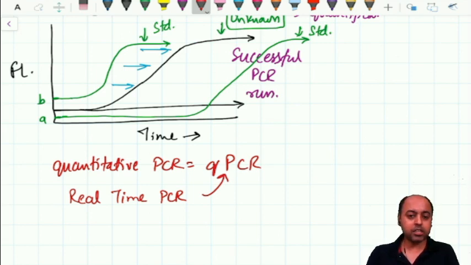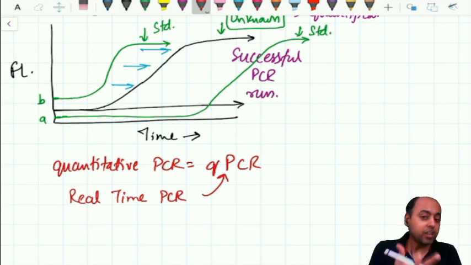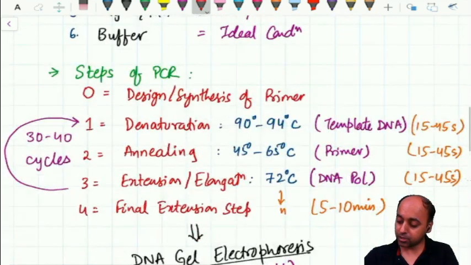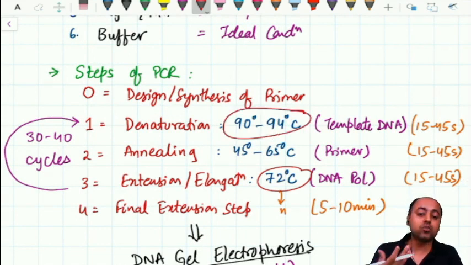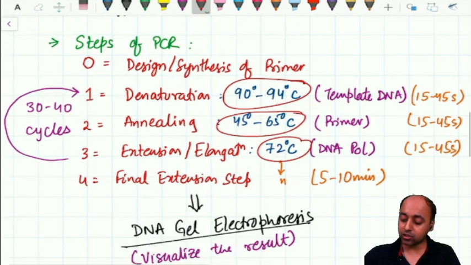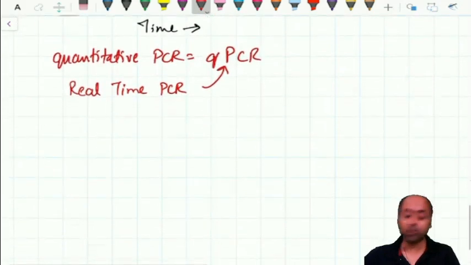Now the target nucleic acid in PCR and in real-time PCR is the DNA. But sometimes we have viruses, for example HIV and the coronavirus, where the genome is not DNA, it is RNA. Now the RNA cannot be subjected to the PCR. Why? Look at the temperatures which are involved. The RNA is not so stable, it will get destroyed at the high temperature, so we cannot make use of the RNA for PCR. So what do we do?